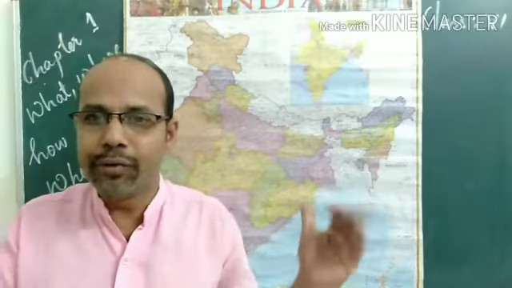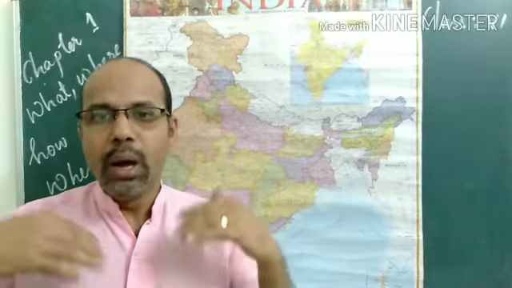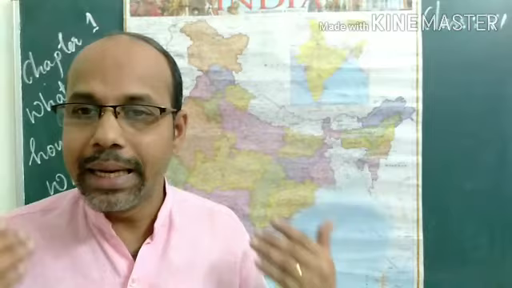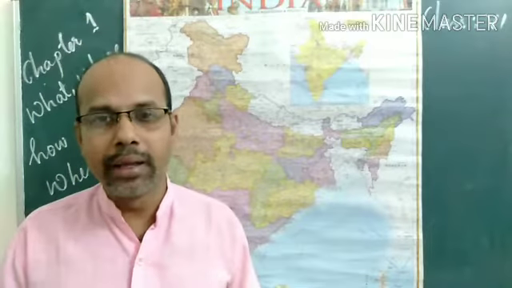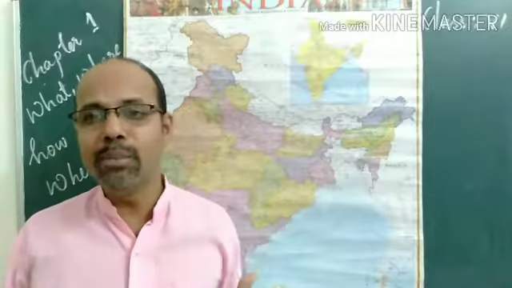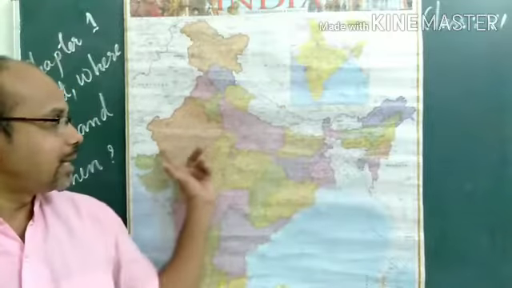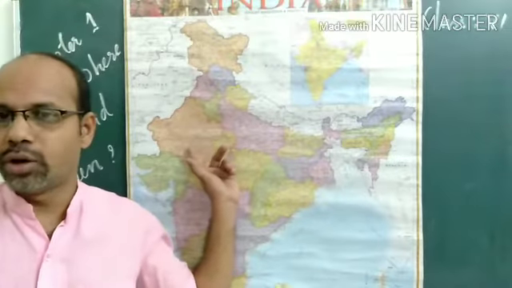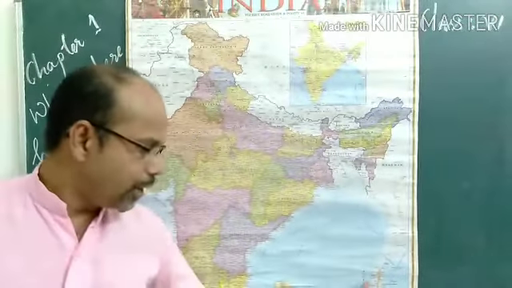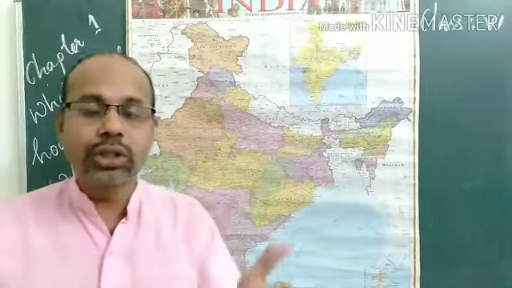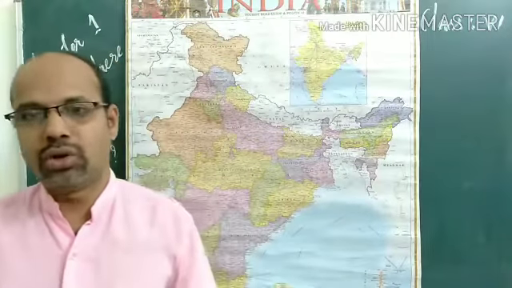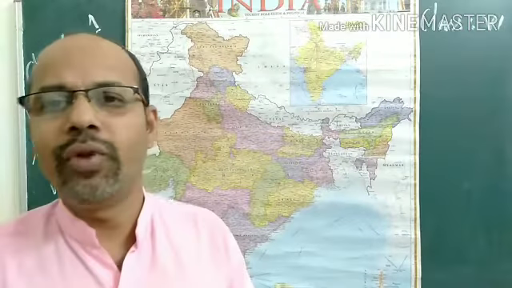People traveled from one part to another. We know that many people were travelers or nomads. They moved from one place to another. There were many hills and high mountains, including the Himalayas in the north. There are deserts in the northwestern part of our country, and many rivers flowing through our country. These all made the journey very difficult and dangerous. And for traveling to other countries, we had to travel by the seas also. So all these journeys were very difficult.